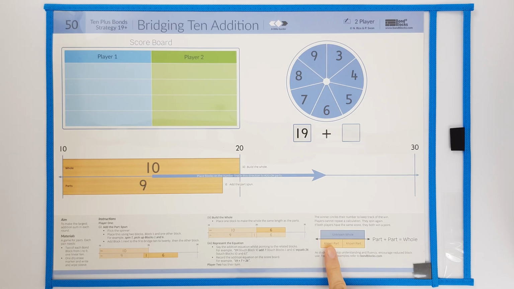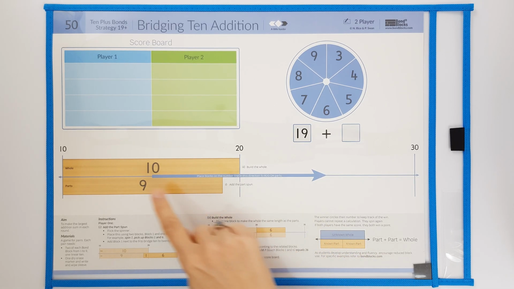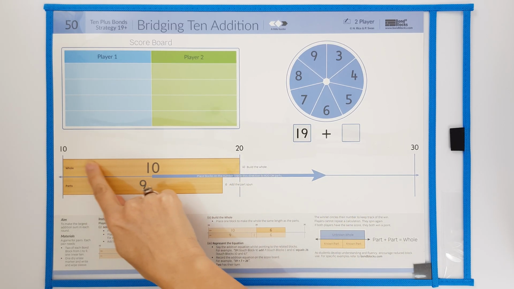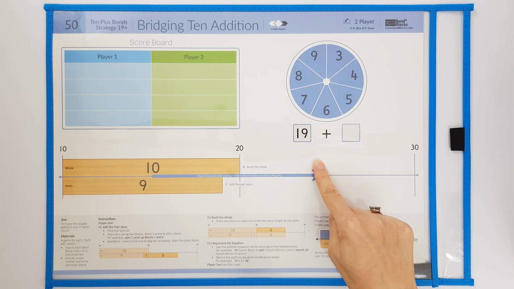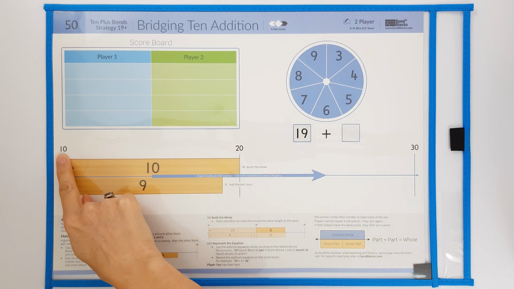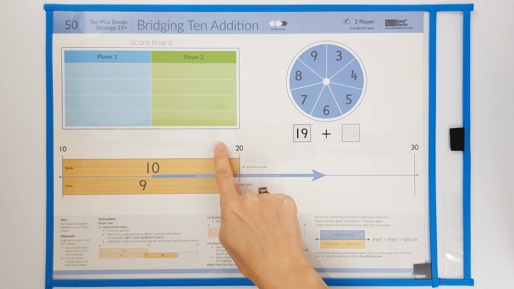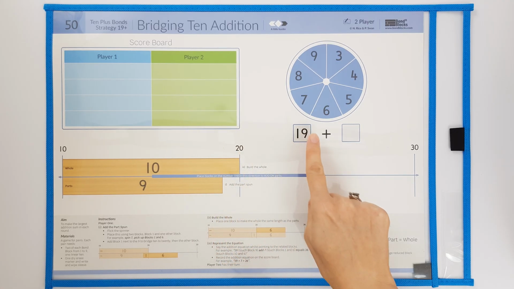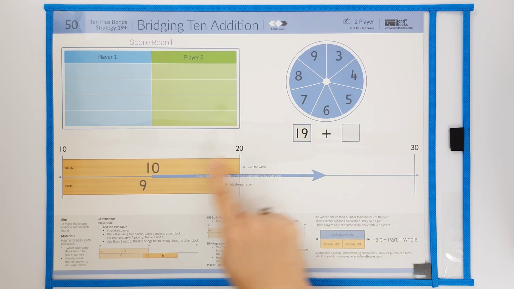When we add, it's add part equals whole. The blocks representing the parts are placed below the line, and the blocks representing the whole are placed above. This number line starts at 10, which means here is the number 19. The part of 19 is already represented.